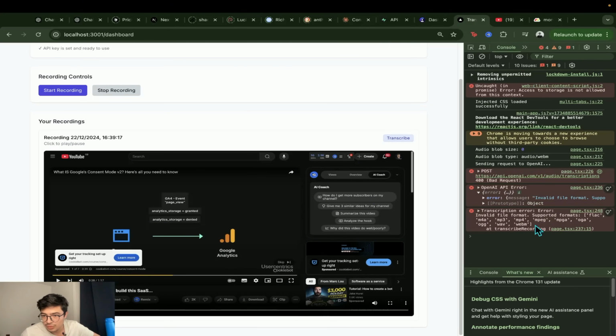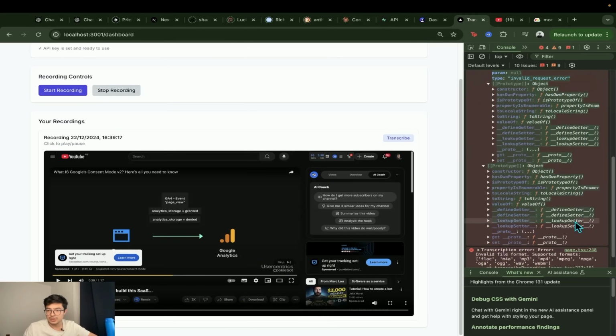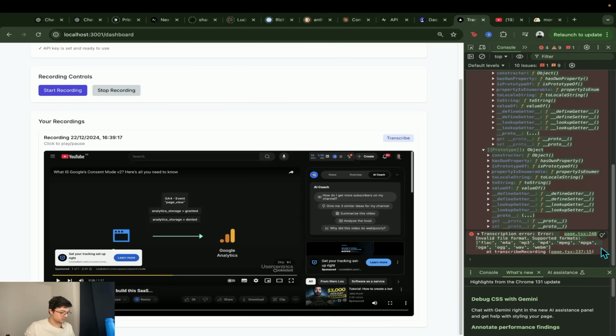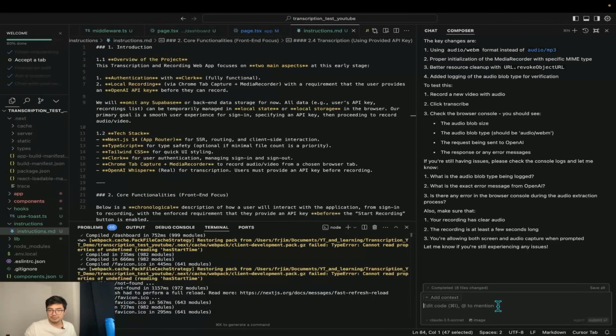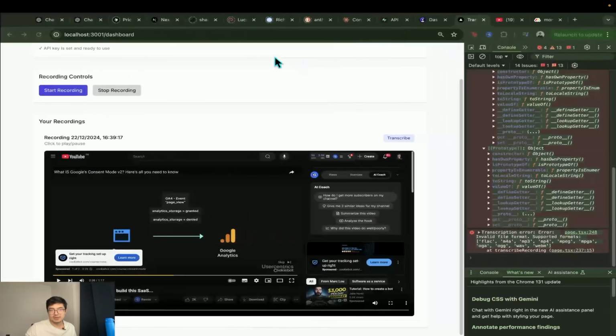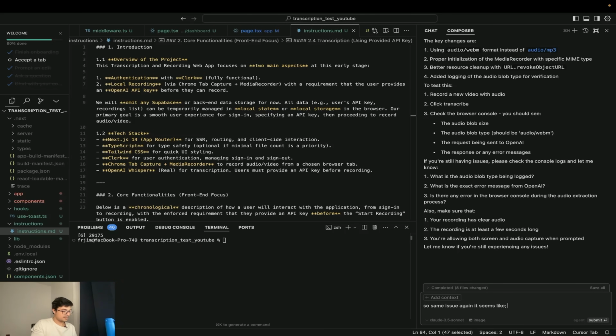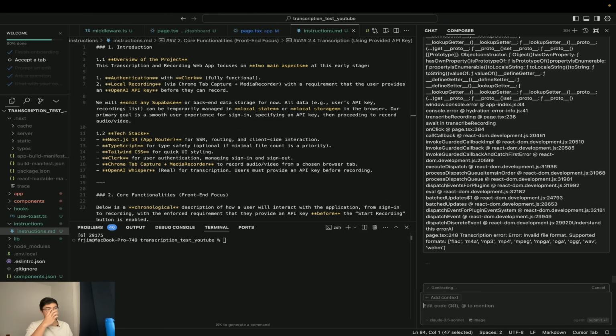Okay, so what's going on? Let's have a look. We're sending a POST request to OpenAI, but it's a bad request. Well, let's just pass it in again. So let's kill the terminal instance and reload it again. Here are the error messages from the browser. There you go. Let's go ahead and see what that does.